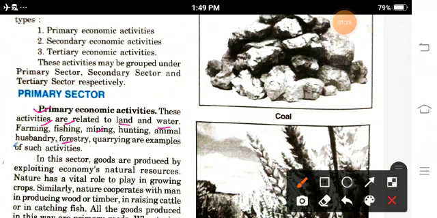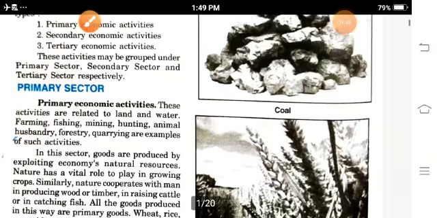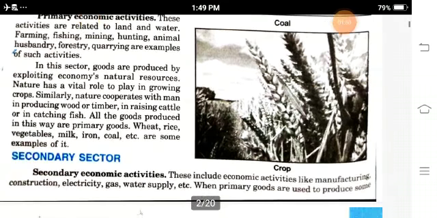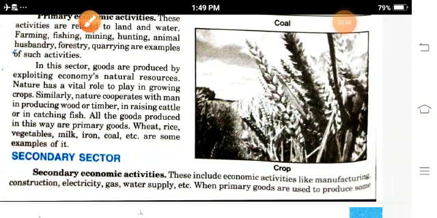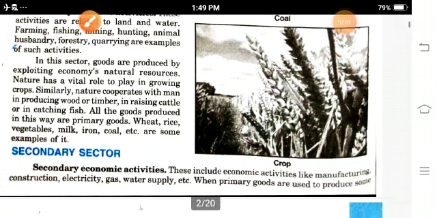In the primary sector, the goods are produced by exploiting natural resources, and nature has a vital role to play in growing crops. Some crops, for example wheat, rice, vegetables, milk, iron, coal, etc., are examples of primary activities.